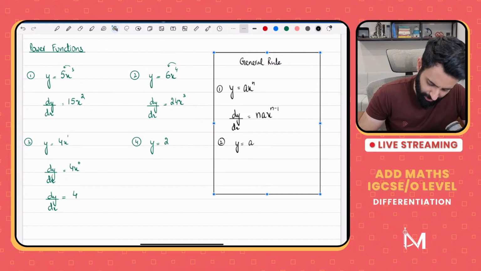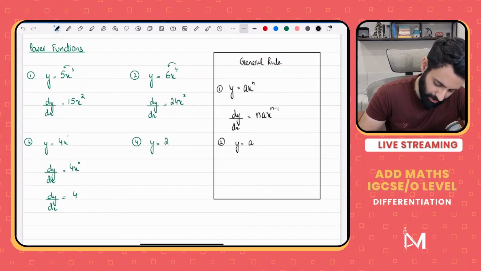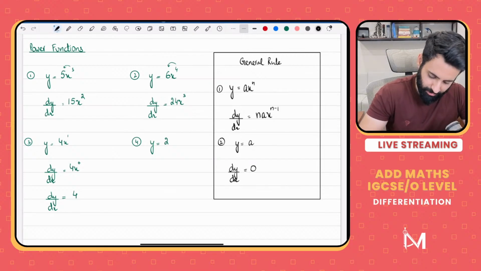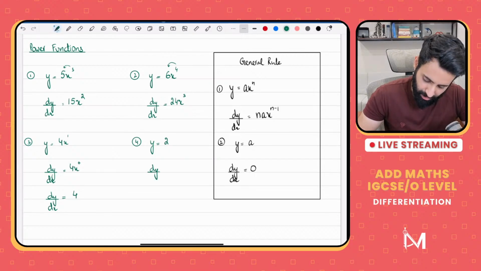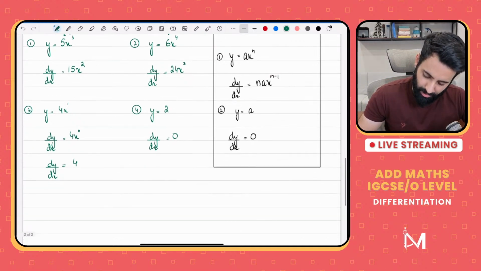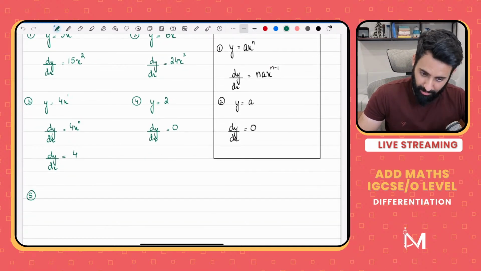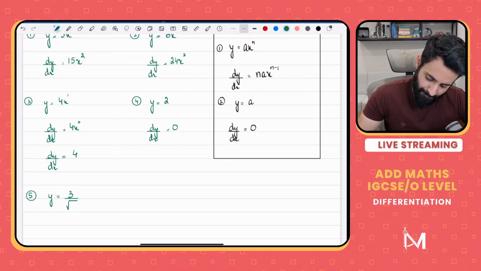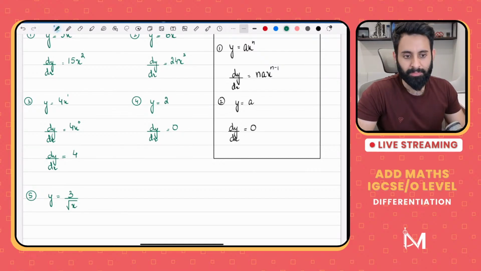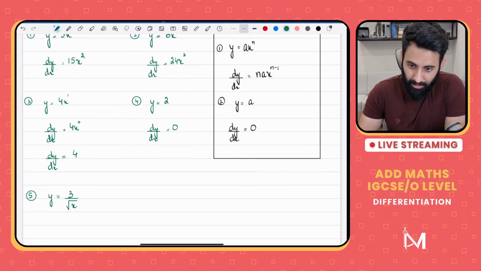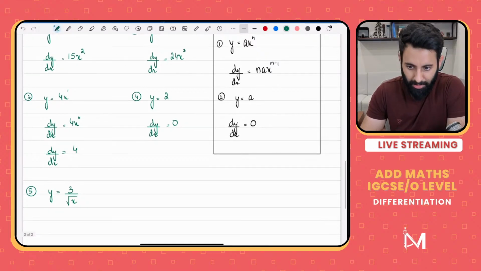Now who can explain to me why that is? 0 is very good, you gave the right answer. But who can explain to me why it's equal to 0? As in, what's the logic behind it? dy by dx, you guys are right, is equal to 0. While you guys are doing that, I'm going to write down a question which is slightly more complicated than the one that we have done so far. So it's 3 over root x. The indices rule applies, I agree.